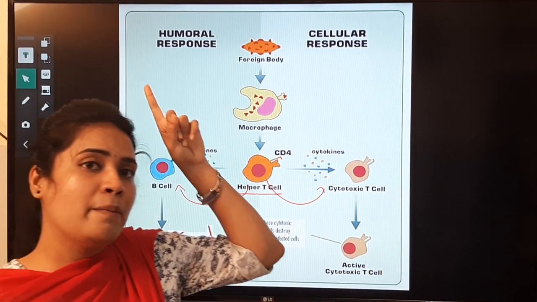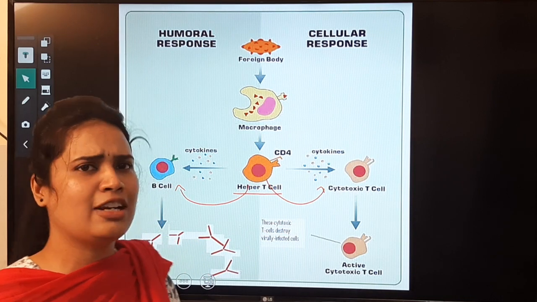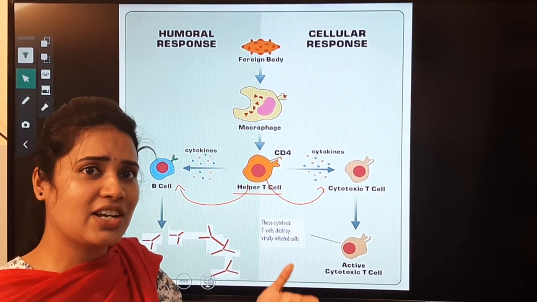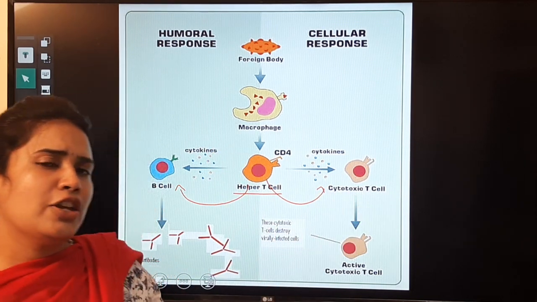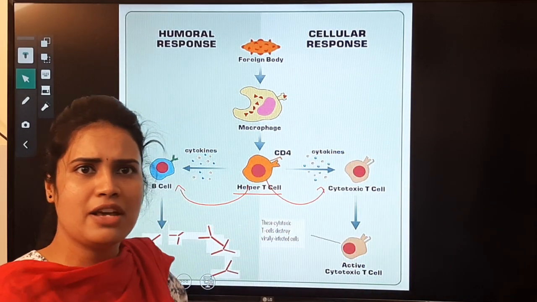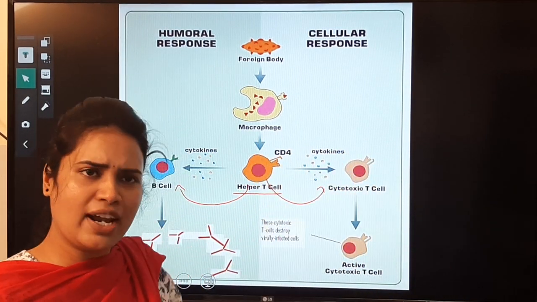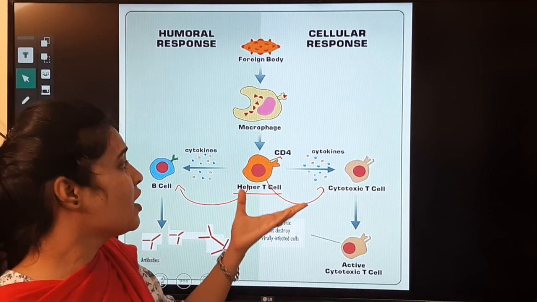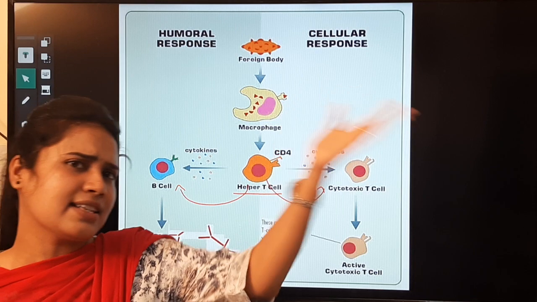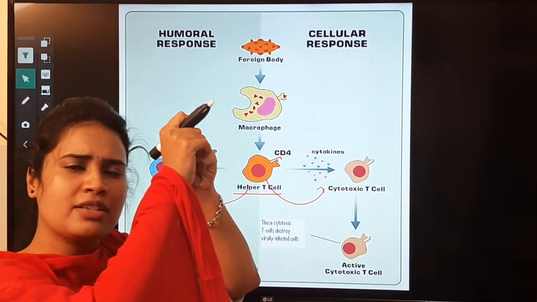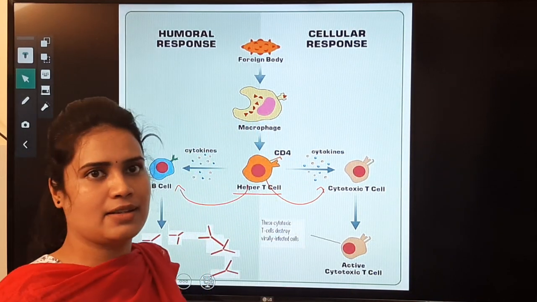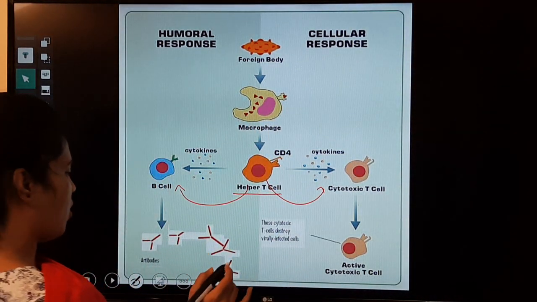Think that you are playing chess. Everybody getting my point? In chess, a king plays a very important role. If you directly hit the king, there is no necessity of playing on, and the remaining pieces have no use. Here the main hero is your CD4 cells, the helper T cells. Once the virus attacks the helper T cells, obviously your immune system becomes defenseless. It completely decreases. Hope you understood.